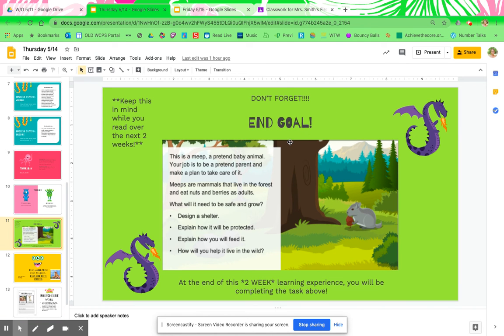At the end of next week, we will be completing this assignment with an opinion writing to go with it. So keep this in mind. That is your end goal.